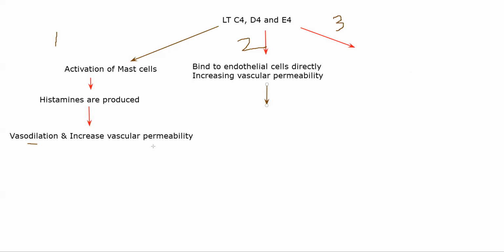Here it is indirect because histamines are the ones that are causing it. Here mast cells are getting activated, histamines are being released, and they are causing vasodilation and increased vascular permeability or capillary permeability. Here leukotrienes directly bind to the endothelial cells of your blood vessel and increase vascular permeability.